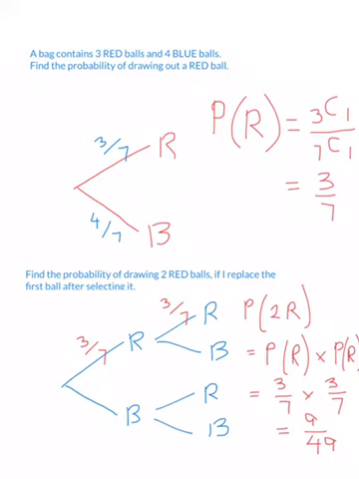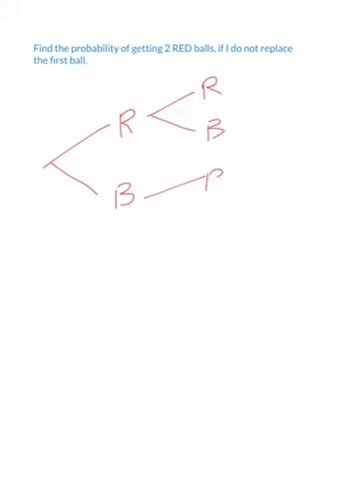That's with replacement. So a question to tell you, 3 red and 4 blue at the top there, you see? 3 red and 4 blue. So the question says, find the probability of getting 2 red balls if I do not replace the first ball. So let's go back to our diagram again. We've got red, blue, and then red, blue. And I'm still looking for 2 reds. So I still want that top line there.